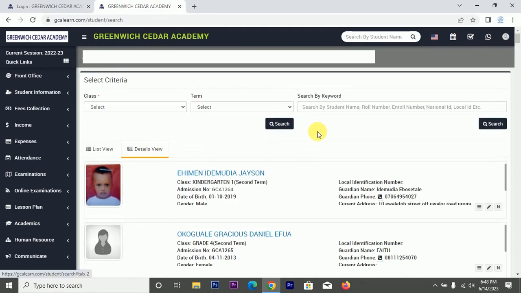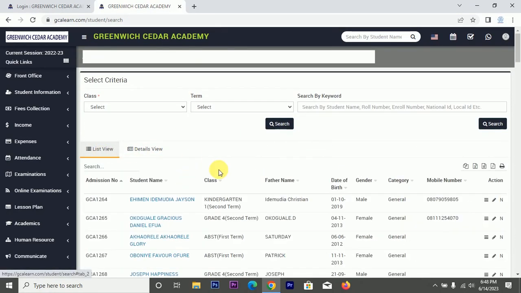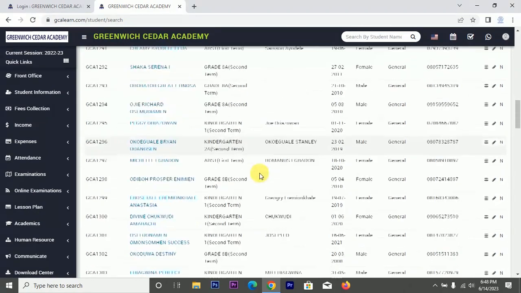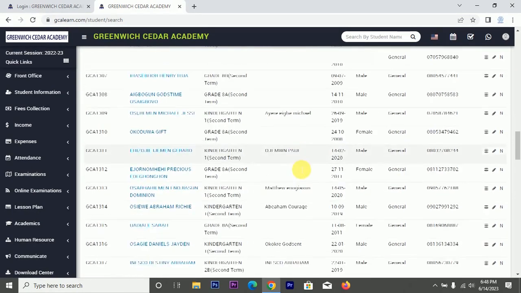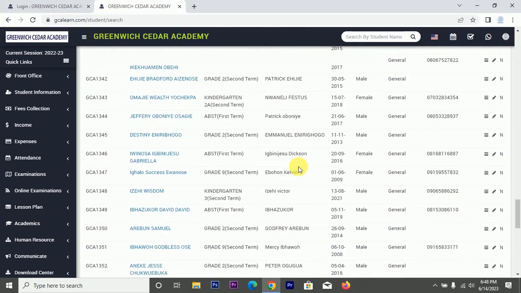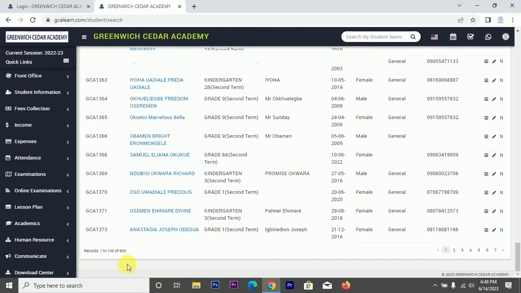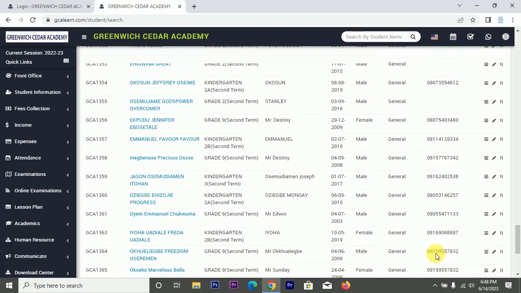Everybody. This particular record is not for a particular class. Let me look at it. See it. All the students. Okay, there are about 605 students. Of course everything can't go into one page, so it's too lengthy for one page, and that's how it works. So you can move to the next page. This is page 2, page 3, just like that.